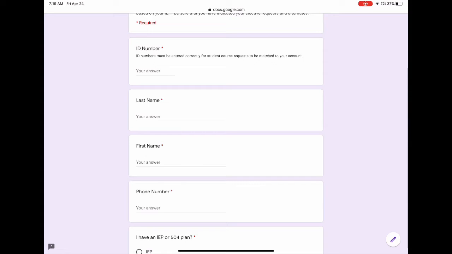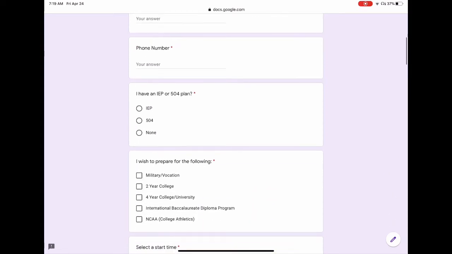Your last name, your first name, your phone number. This is the phone number for students. Oftentimes, counselors have questions over the summer that we need answered, and we want to make those phone calls and get your opinion or get your options, and we need to have the correct phone number for the student. Right below that is a question if you have a 504 or an IEP. If you don't know what those are, you don't have one, just select none.